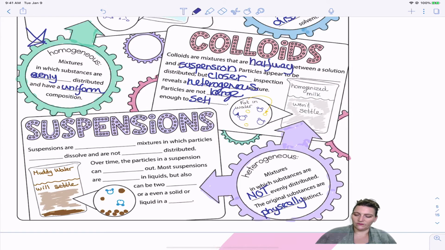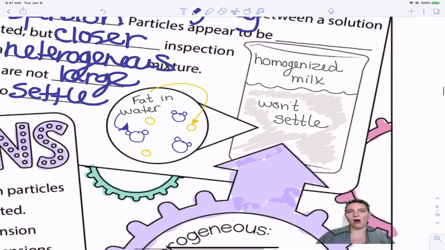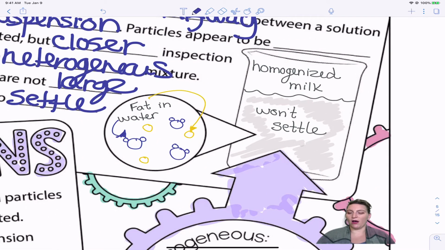out, right? And so the example that we have for this is homogenized milk. Milk has a lot of things in it, but the two things that may settle out would be the fat and the water. We know that fats are lipids. Lipids are nonpolar. Water is very polar. Those two do not mix. If you take milk right from a cow and let it sit, it will separate so that you get the skim milk on the bottom and cream, where there's a heavy fat content, on the top. And so they would settle out. That would be more an example of a suspension.